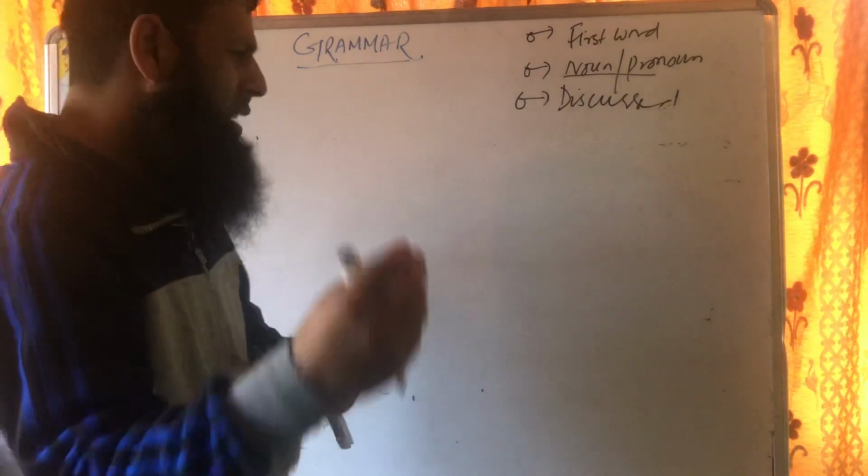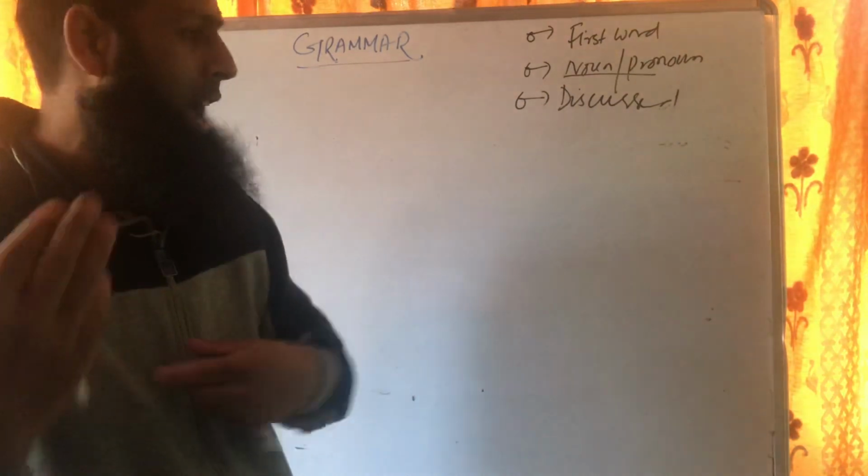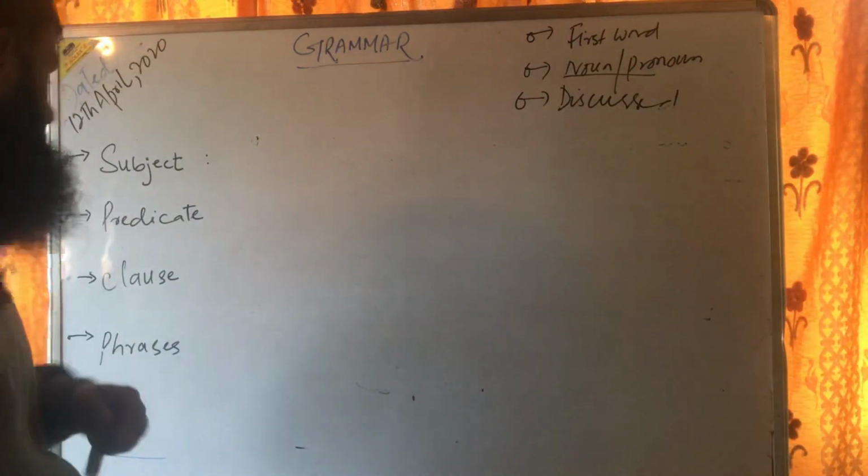But still, since this word came twice in my lecture, I'll provide a small description of what finite verb means. But first, let me write the definition.